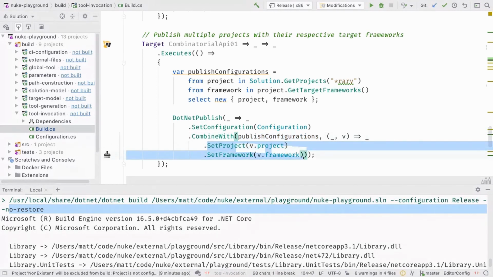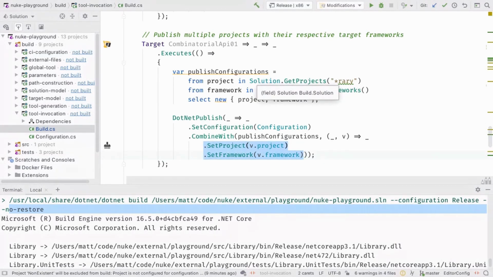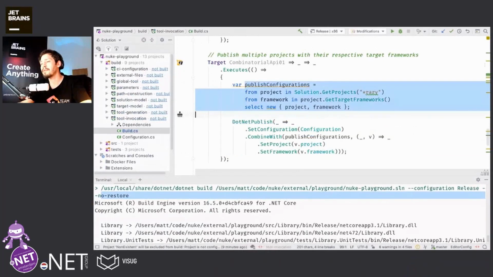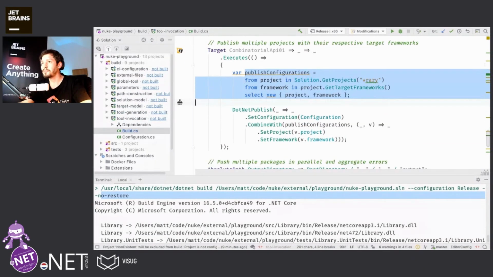multiple times. So this part here will be executed however many published configurations we might have here. I think it's only 2, but even if you have, let's say, 13 or something, this call will produce 13 invocations based on the published configurations that we have gathered here.